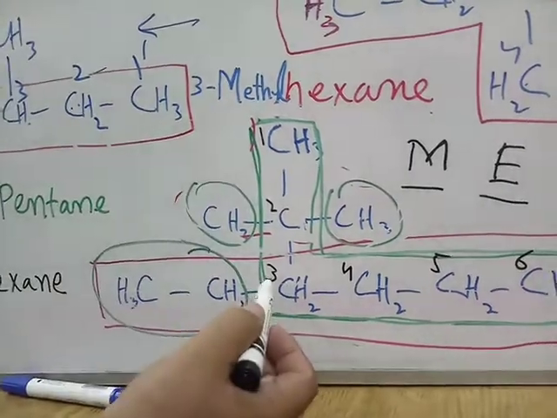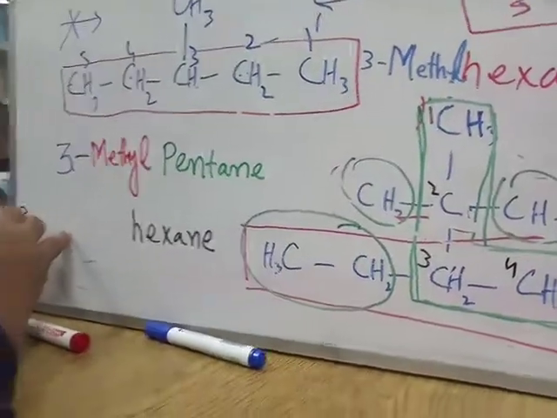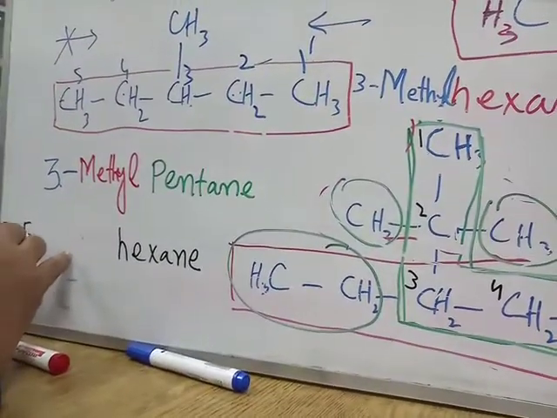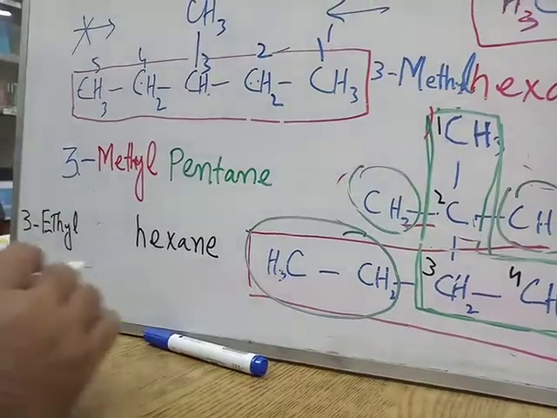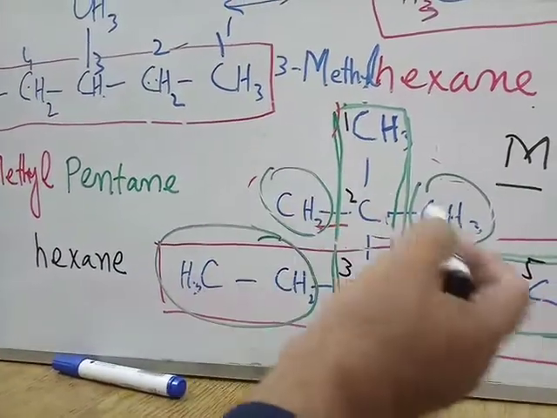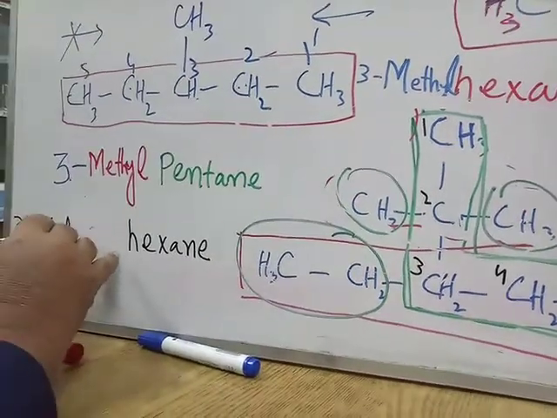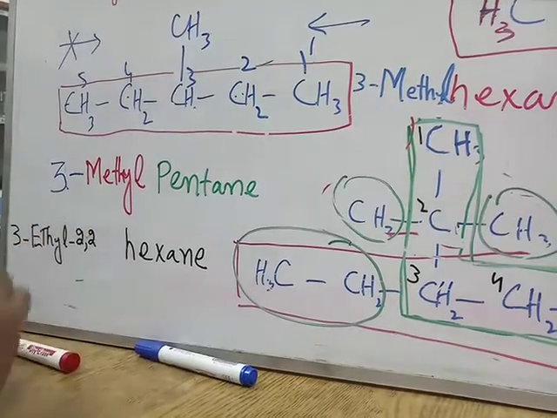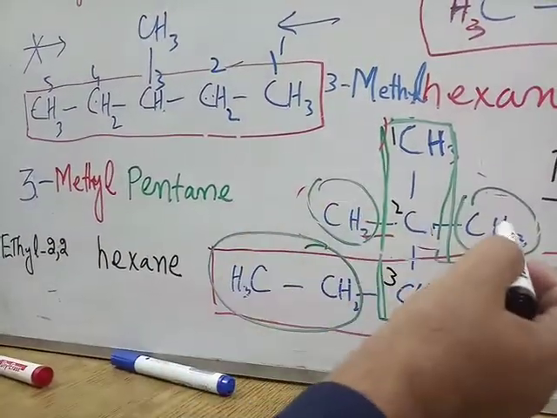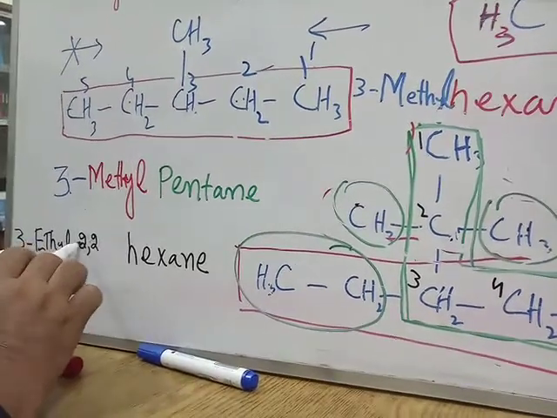So I shall show ethyl is attached to third carbon, so I shall write 3-ethyl, and 2 methyl are present and both are attached to carbon number 2. Both the methyl groups are attached to the second carbon, so I shall write the locant 2 twice.